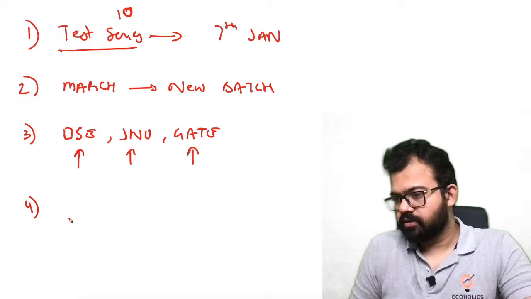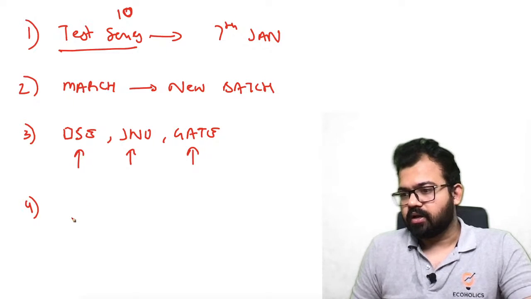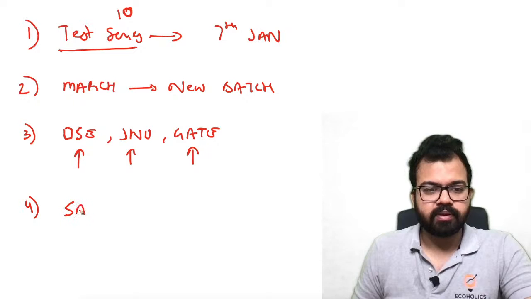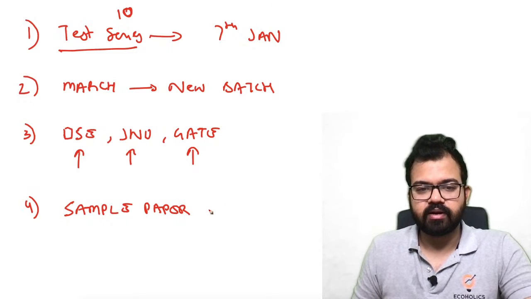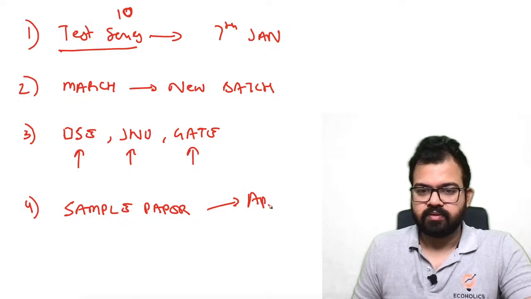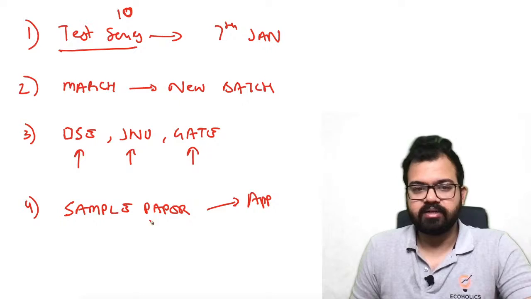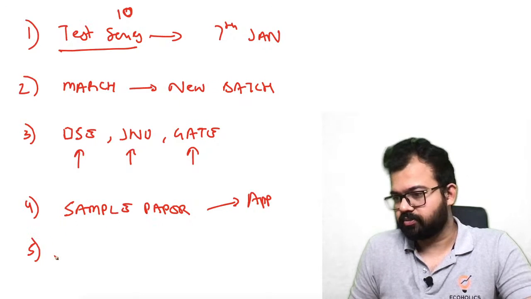Fourth question: first time the economics subject will be included in the GATE exam, so how to see the previous year questions? I think for S. Sahu, who is asking this question, there's a sample paper available, released by IIT Bombay. You can go to our Ecoholics app and download that sample paper. Previous year trend is not there, but the sample paper will give you enough hint how to prepare.